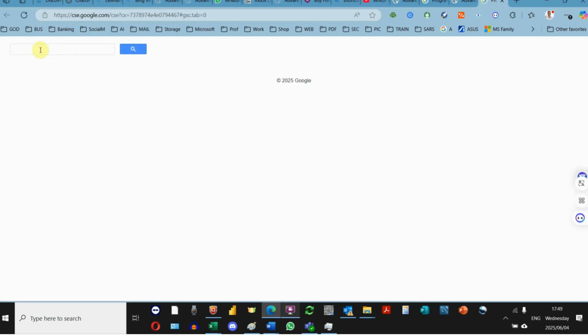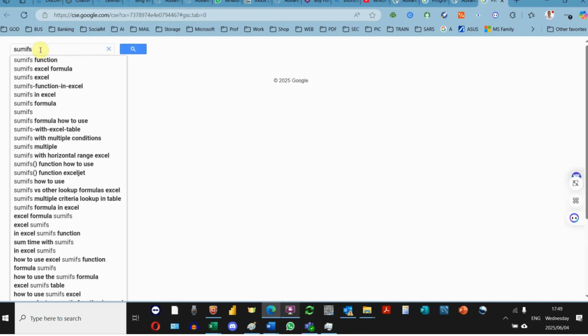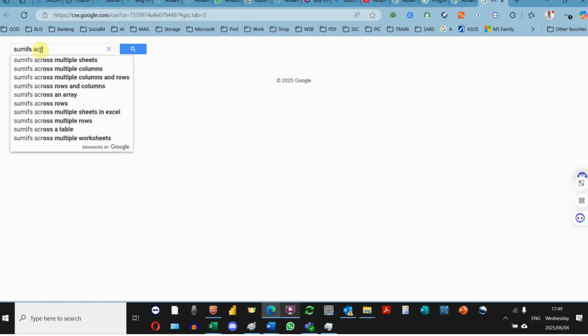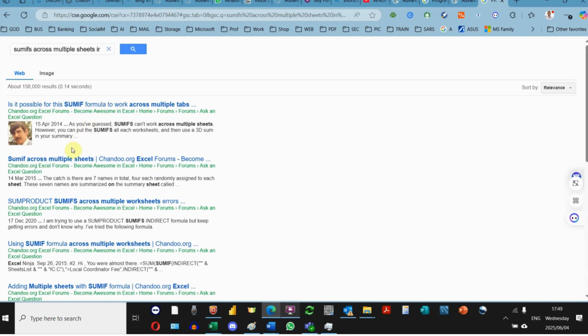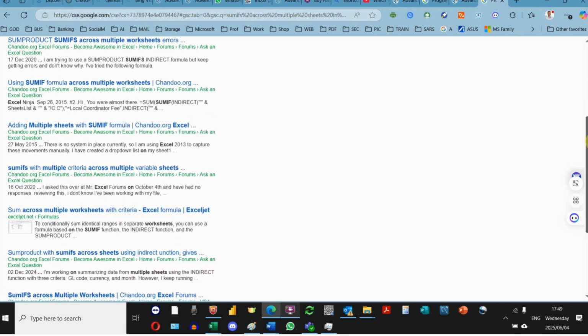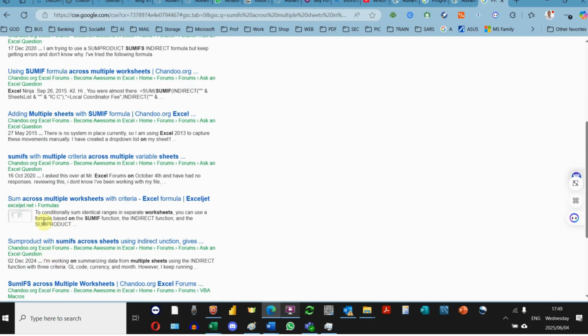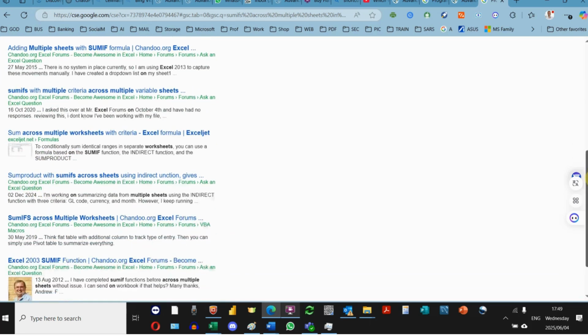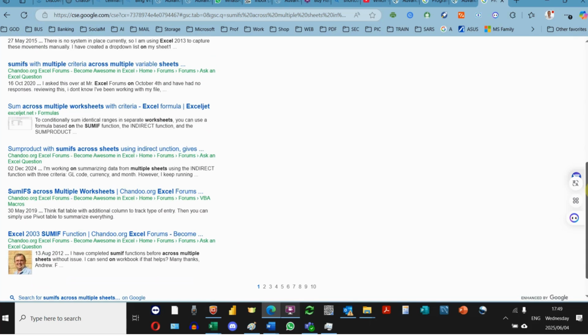So let's perhaps look at some IFs across, let's say, multiple sheets in Excel. Let's have a look. And there we go. You get quite a quick result there. And you can see Chandu's done a lot of that. Exceljet's got that in there, giving you a formula approach. And it mentions a few things like SUMPRODUCT and things like that.